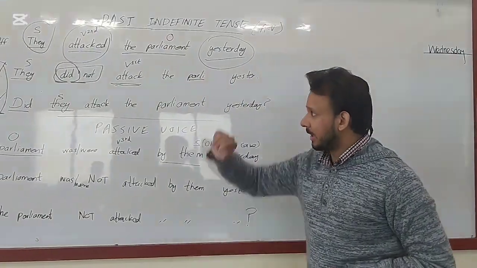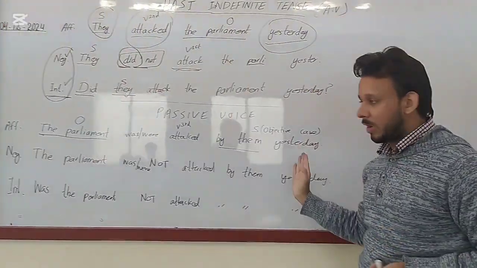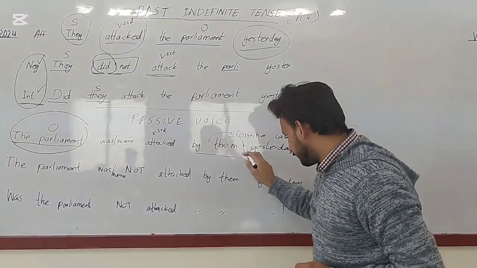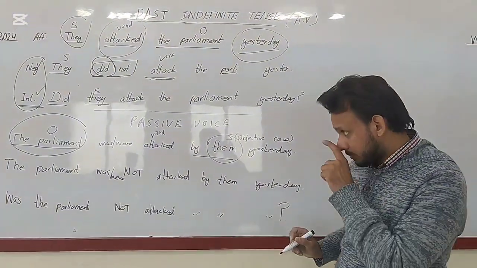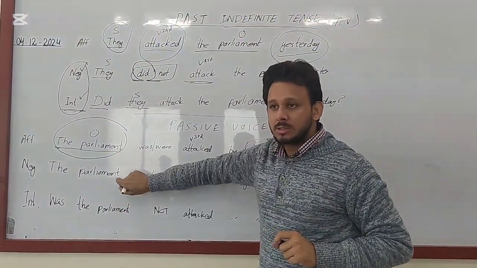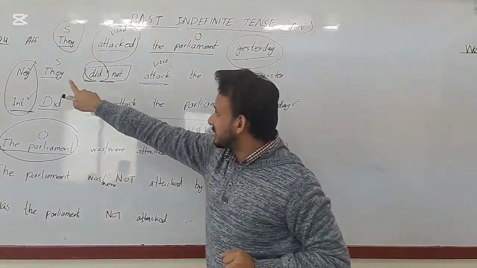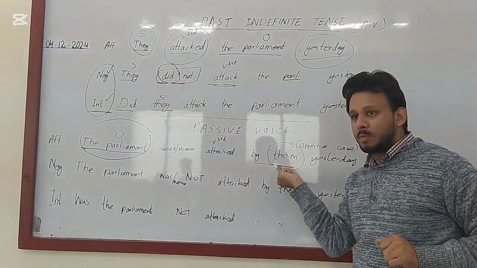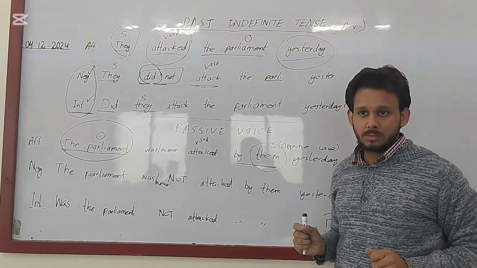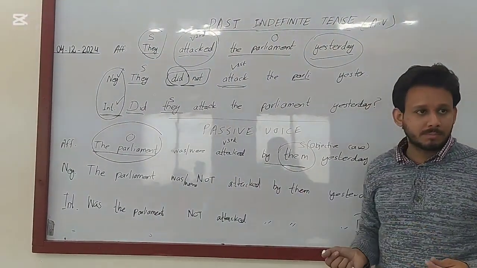Okay. As we have discussed earlier, while making the passive voice, we simply put object in the place of subject and subject in the place of object. So I have replaced parliament, which was object, with them. This might be a little bit confusing for you now. Parliament was object, so I placed it in the place of subject. And the subject was they. I have placed them over here. Can you guess why I haven't written they over here? Because the actual subject was they, and why have I written them?